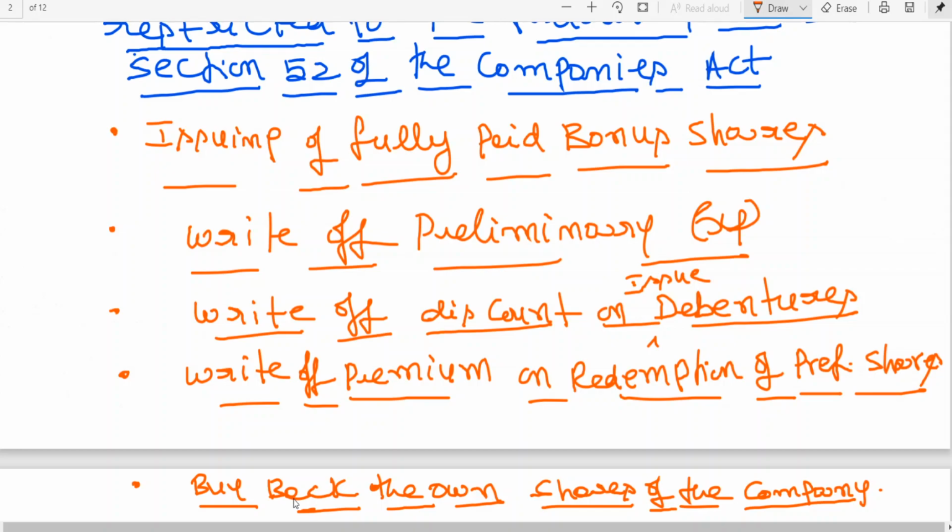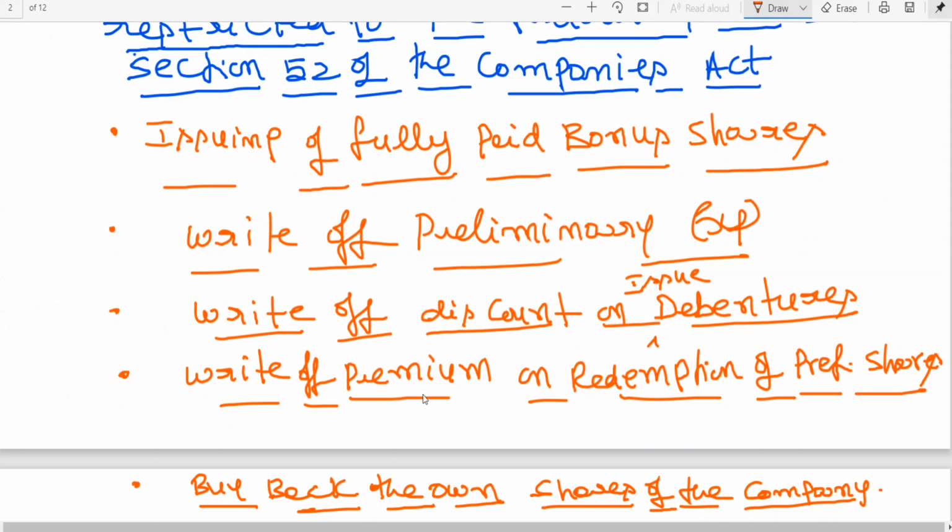If outsiders want to sell the shares in the market, the company may catch this opportunity of buying the shares from the secondary market. By buying the shares from the secondary market, they are cancelling their own shares. How and when they can cancel, you will be learning in Group 2, CA Inter. We are having a separate chapter on this.